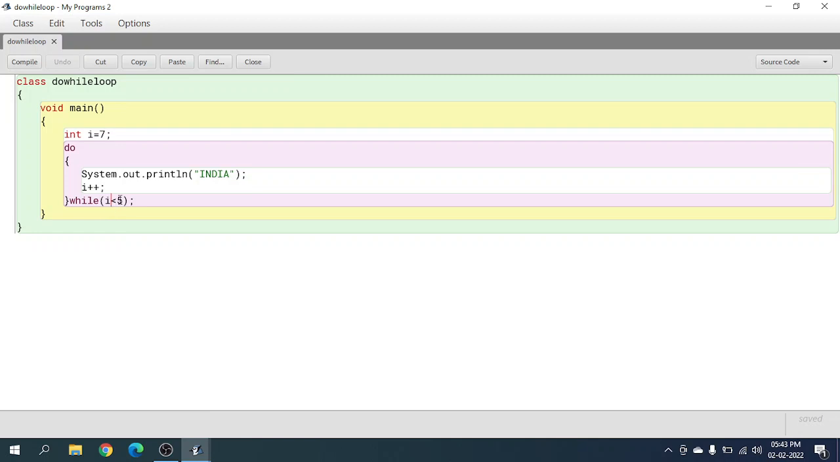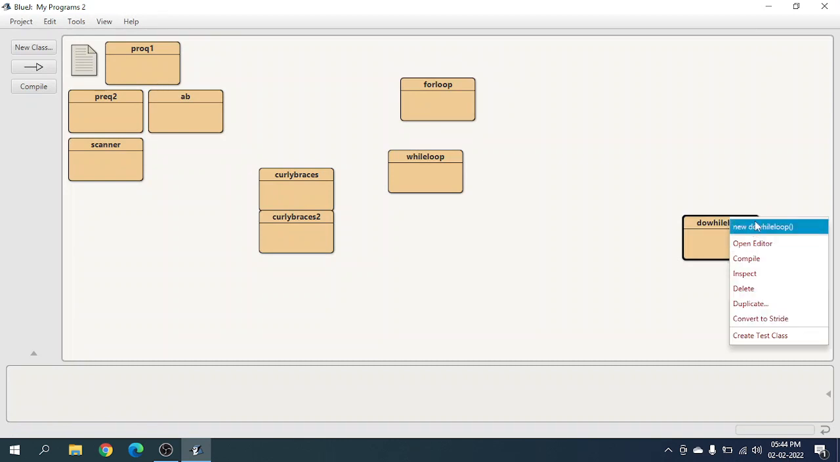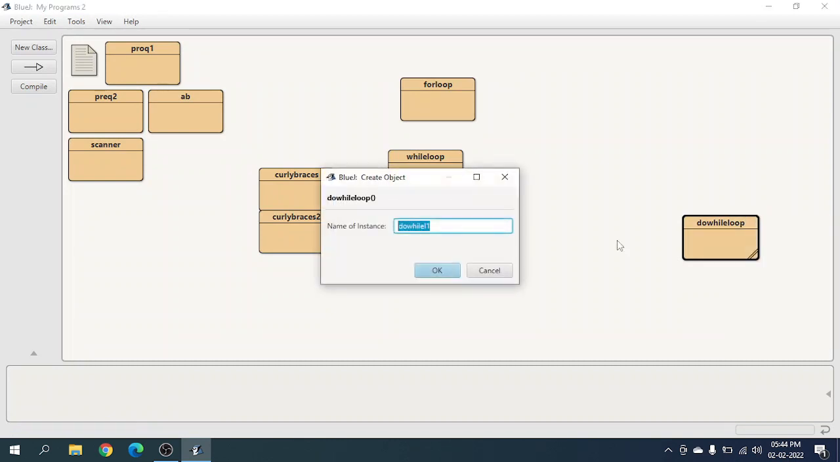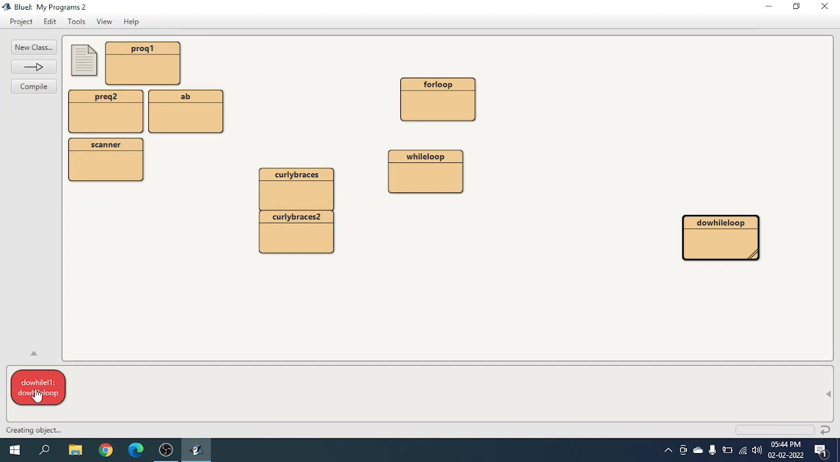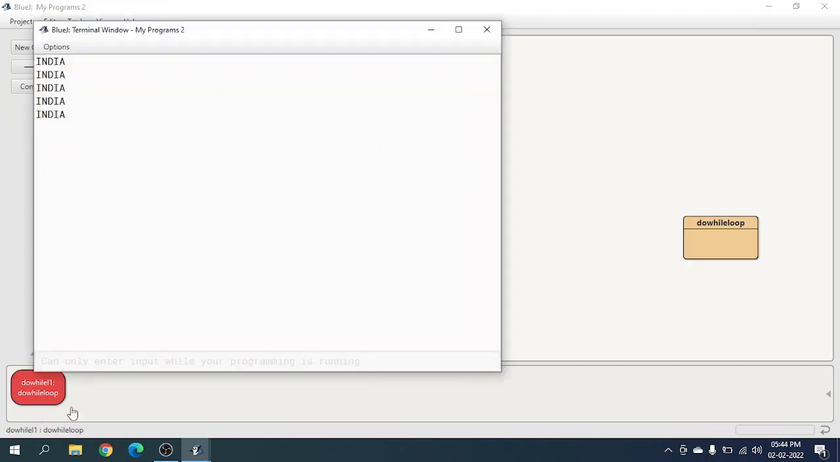Is 8 smaller than 5? That is not true. That's why it doesn't execute the loop again, which means India will be printed only one time. If I put a 0 over here and compile this, you will get the same answer. I hope so, because I tried it with only 7. Let's go. As you can see, the same answer: India, India, India, India, India.